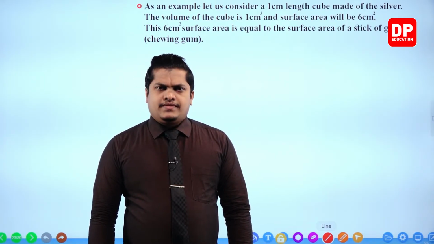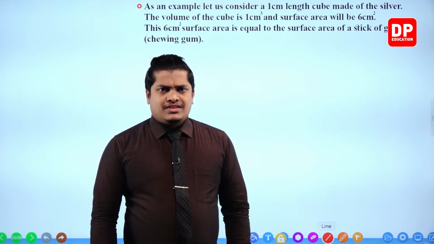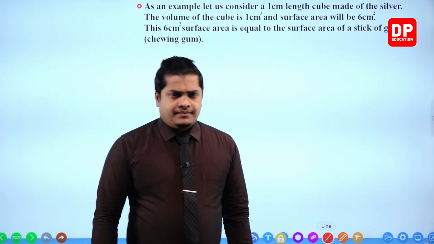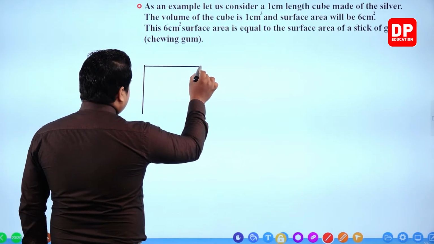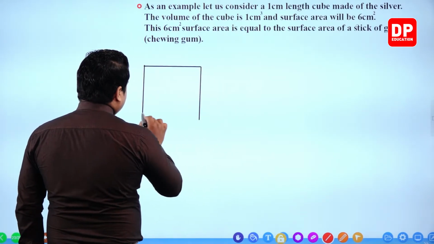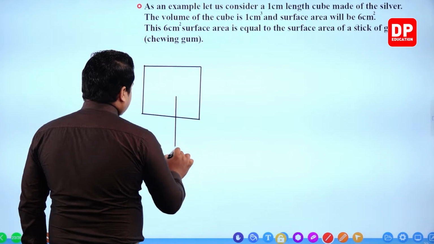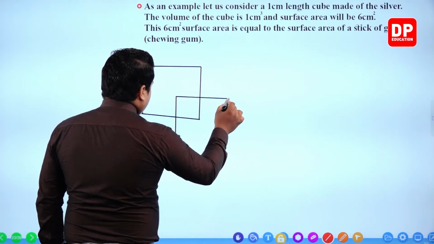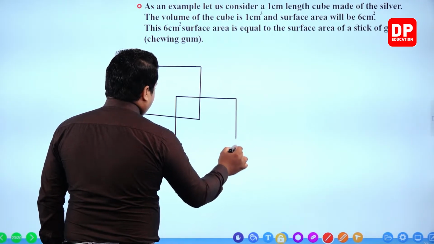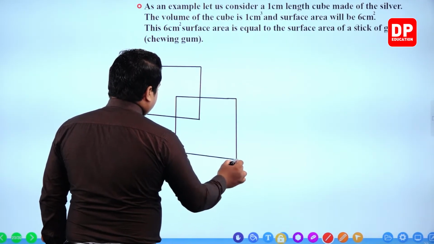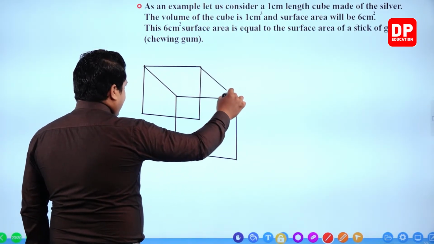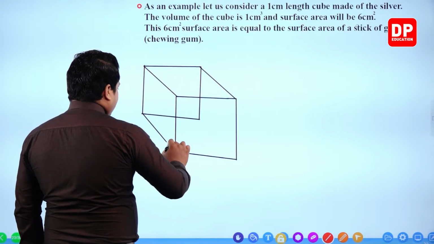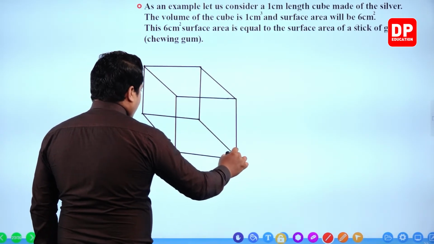How come the surface area is going to change even though the volume is not changing? Let me do a simple calculation in order to show that. Let's take a cube like this. Let's imagine that this is a wooden cube.